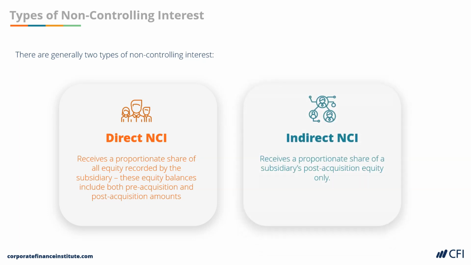The second type is indirect non-controlling interest. In indirect non-controlling interest, the investor only receives a proportionate share of a subsidiary's post-acquisition equity. This is because an indirect ownership stake is formed when an investor has financial ownership in a company that has ownership in another company. Another way to phrase this is that the investor has a non-controlling interest in subsidiary A, and subsidiary A has a non-controlling interest in subsidiary B.